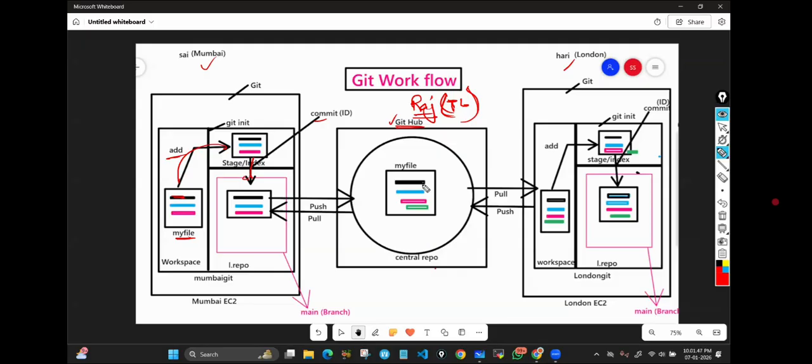Okay, repository. See, Google Drive belongs to Google. In the same way, GitHub belongs to Microsoft company. The purpose of Google Drive is what? To store the data. Correct? Here also, the same thing, we store the data. But in Google Drive, we store movies, pictures, songs and all. In GitHub, we store the code. That's it. That's the only difference.